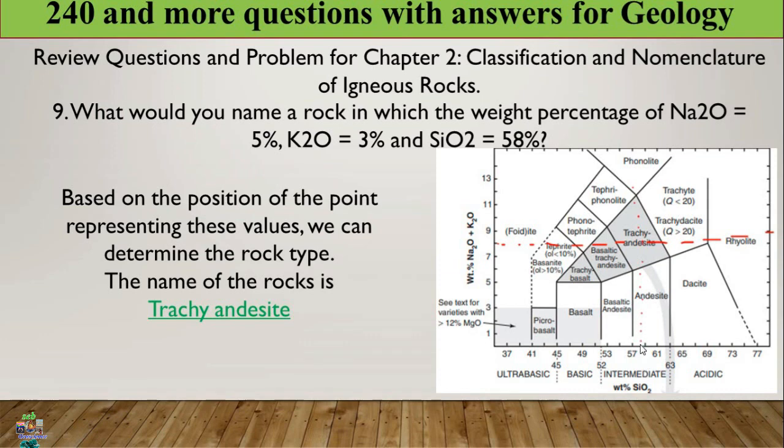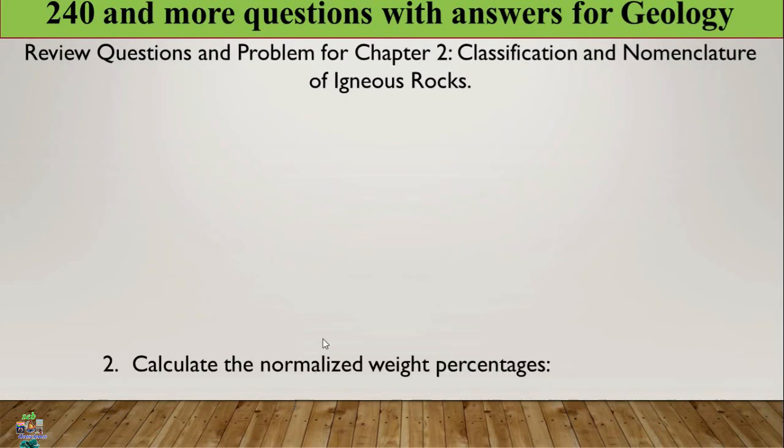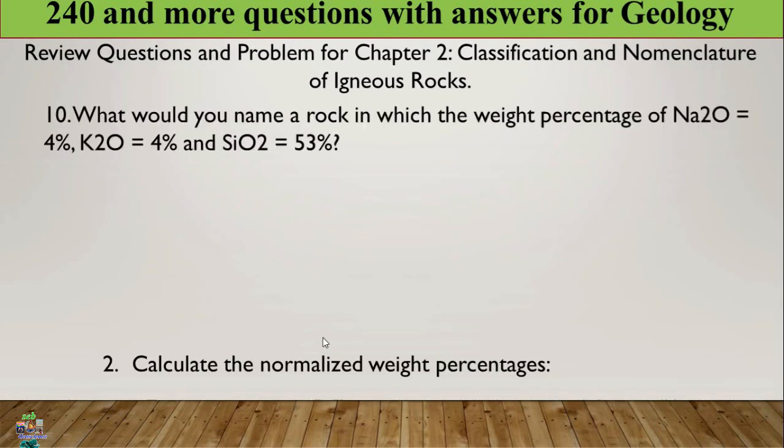That is 58, and 8%, they meet in this region, because a rock with this oxide concentration falls in this region. The name of this region is trachyandesite. So the name of the rock is trachyandesite. Is that clear? Okay, let us proceed to the next question. Question number 10.